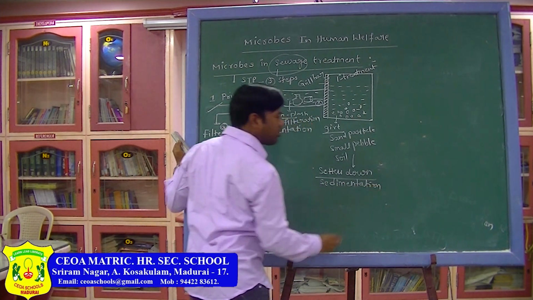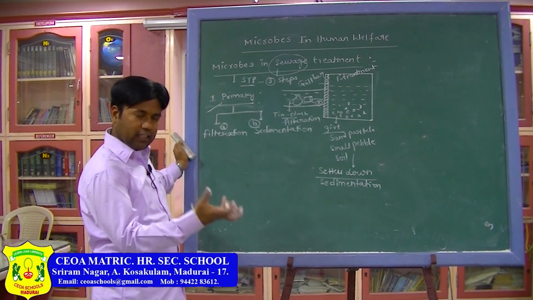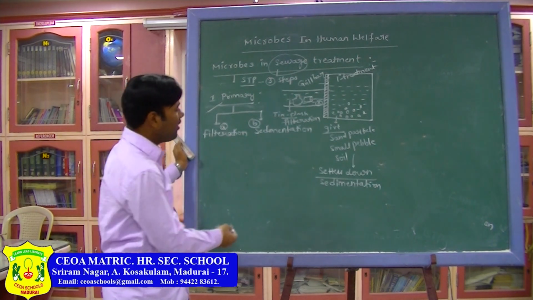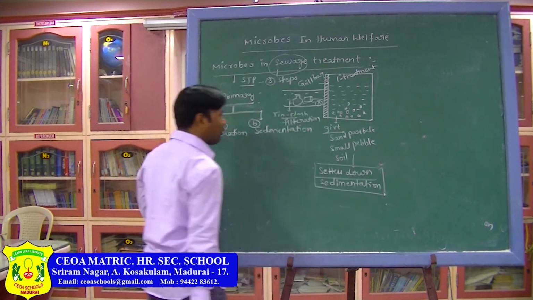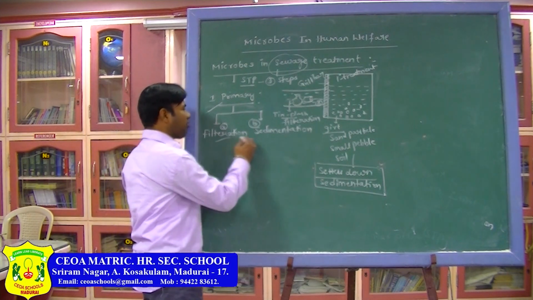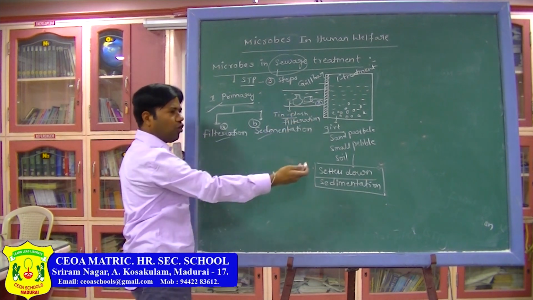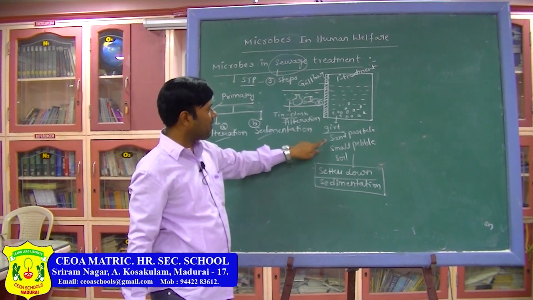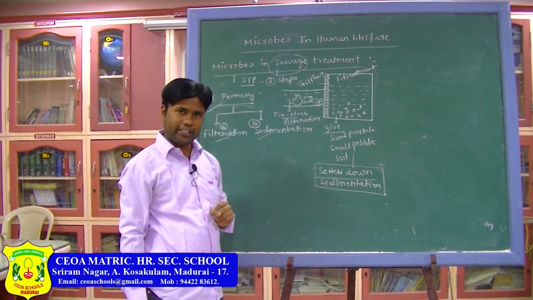The process of settling the dust or sand particles at the bottom of that chamber is called sedimentation. So, how many processes are there in the primary? One is the filtration process, another one is sedimentation. Filtration is already completed. Now, slowly all the grit or sand particles settle down, and that process is called sedimentation.